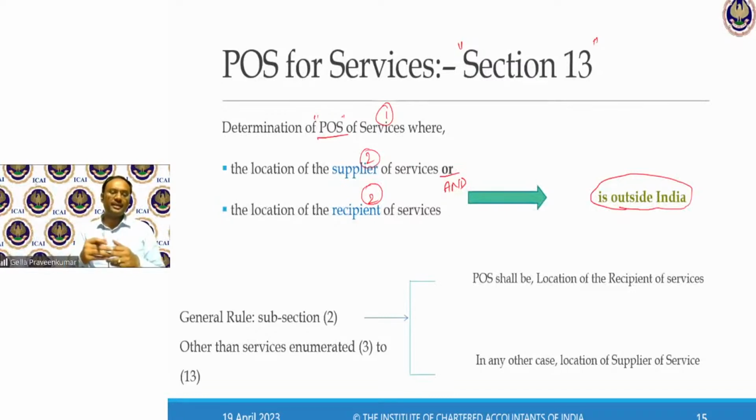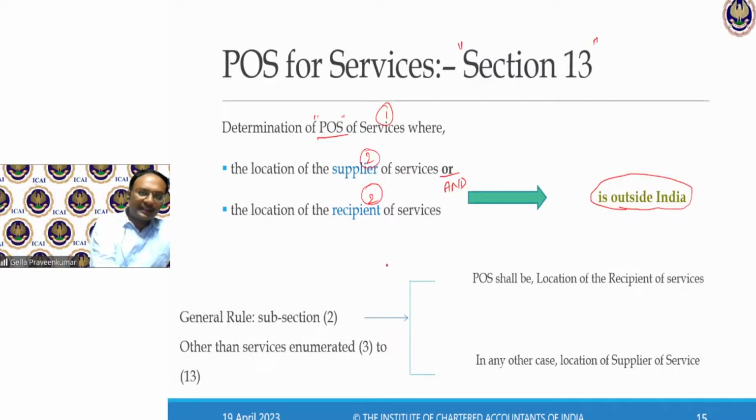Where the location of the recipient of service is not available in the ordinary course of business, the place of supply shall be the location of the supplier of service. Now, location of supplier of service, location of recipient of service.